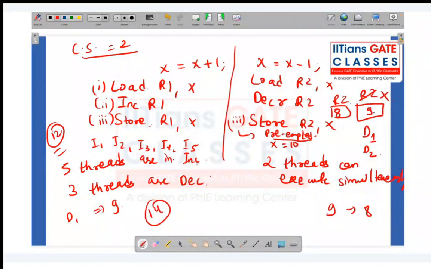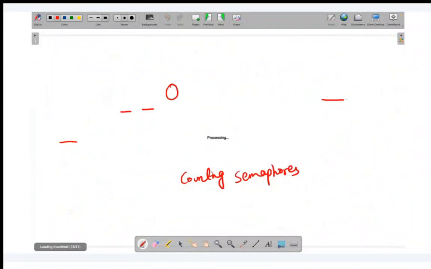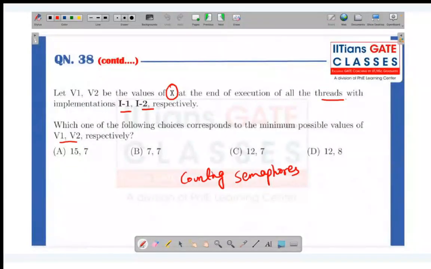But when all these 5 threads have incremented by 1, now we are doing this third operation, store r2 comma x. R2 was having the value 8, so 8 will be written to x. That's why in this case the minimum value can be 8.